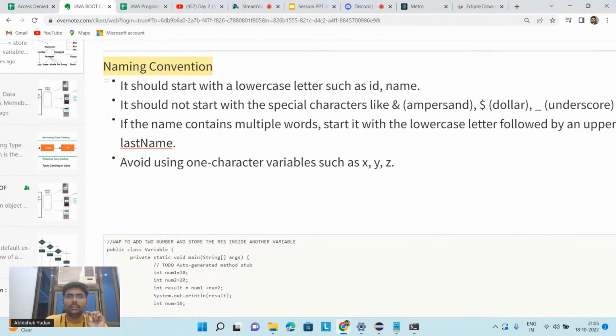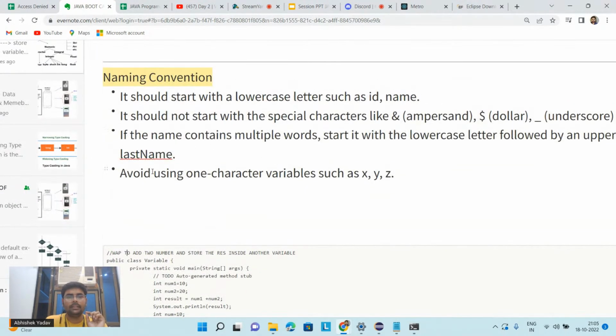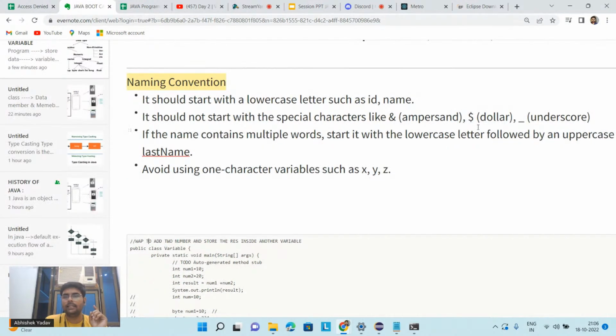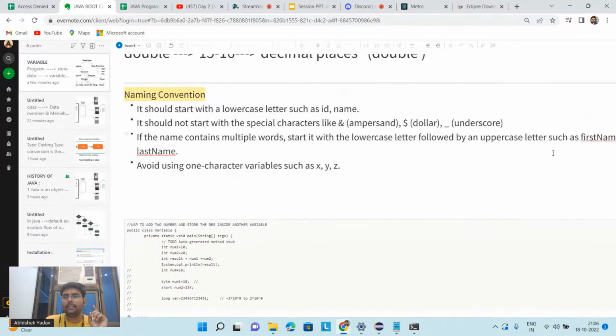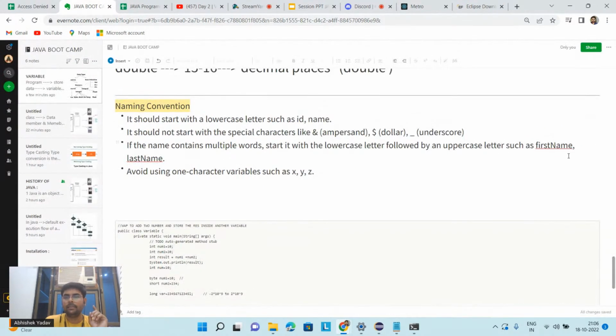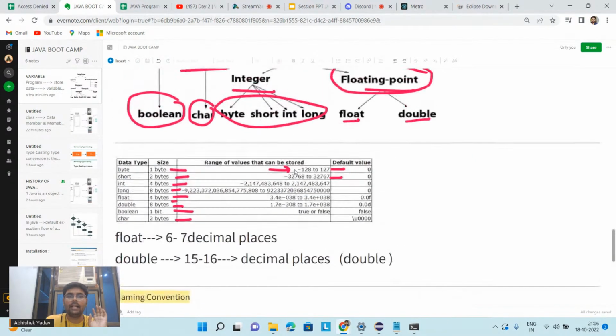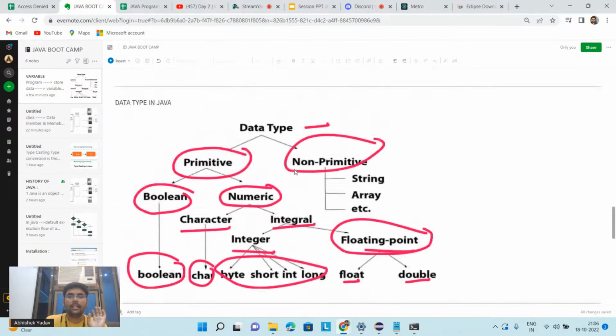And here we have some naming conventions that you have to use. It should start with a lowercase letter such as id, name. It should not start with a special character like ampersand, dollar, underscore. If the name contains multiple words, start with a lowercase letter followed by an uppercase letter such as firstName, lastName. Avoid using one-character variables such as x, y, z. These are the naming conventions you have to follow, but the idea will remain the same.